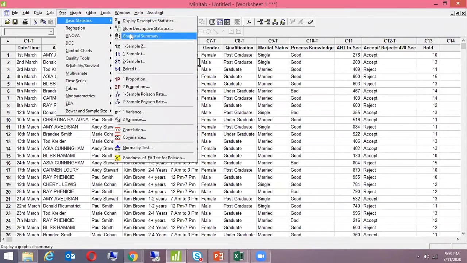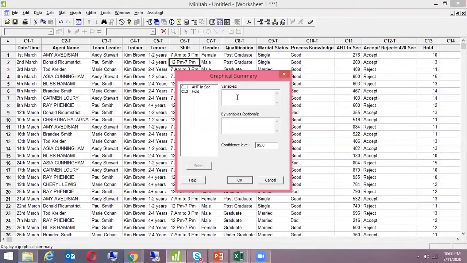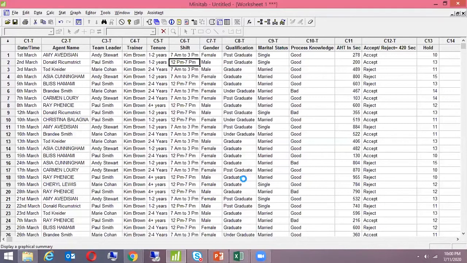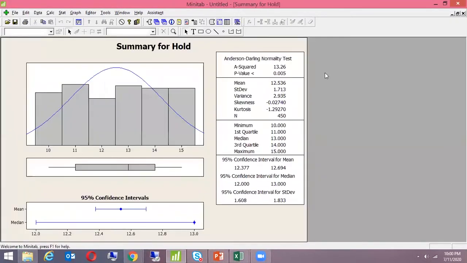So first I'm checking the normality: Stats, Basic Stats, Graphical Summary. In the variables, I want to check it for hold, which is continuous data. Let's say I'm doing a project on reducing the hold time, forget about the HT for a while. I click on OK. Now please tell me whether this data is normally distributed or not normally distributed. It's not normally distributed.